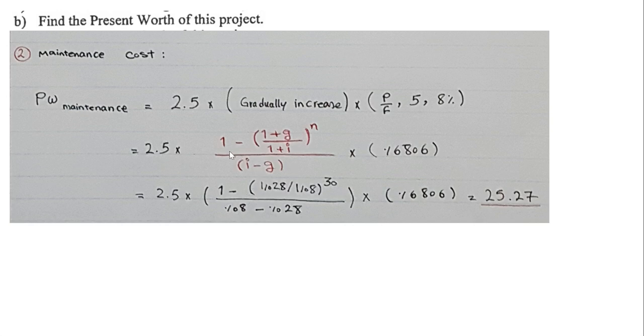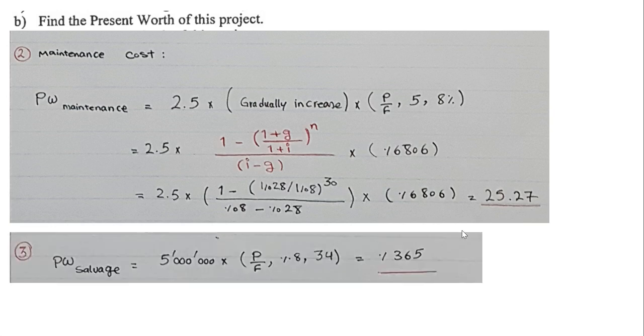So now let's solve the question. 1 minus ((1 plus g, which is 1.028) divided by (1 plus i, 1.08)) to the power of 30 years, divided by (i minus g, 0.08 minus 0.028), times how much is the first payment? 2.5 million. So we can calculate it. The result would be 25.27.